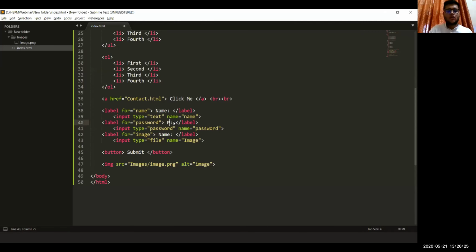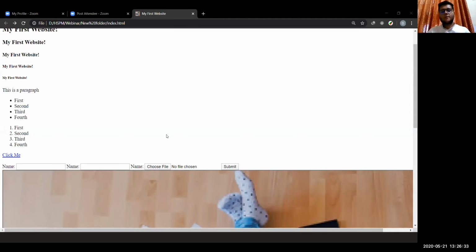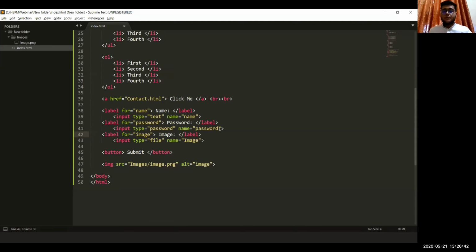We can change this. So as we can see, these all are there. There's nothing major, no main role of this name attribute, but it's just used for this label.